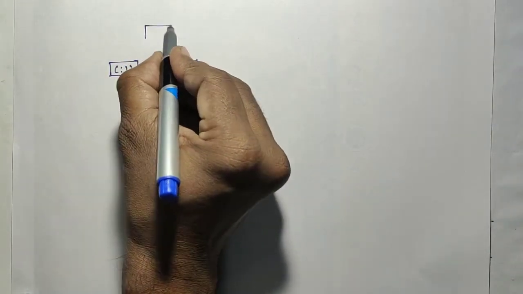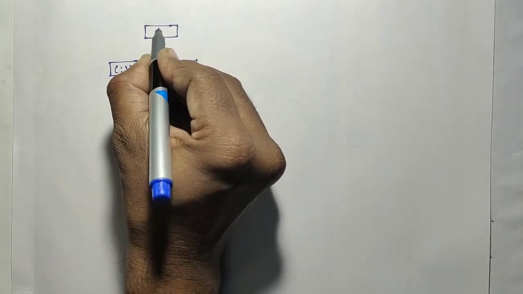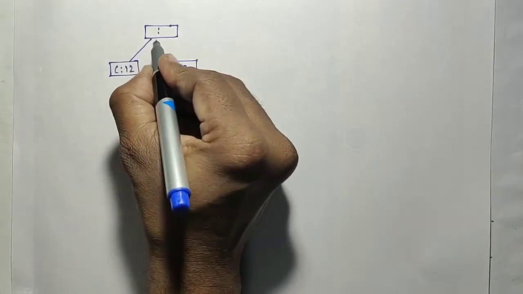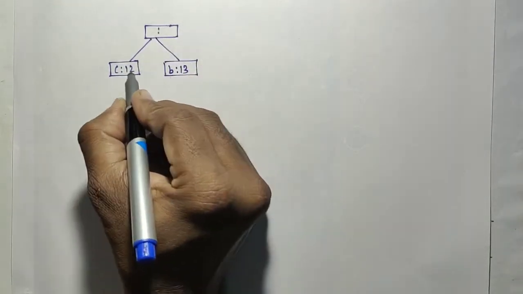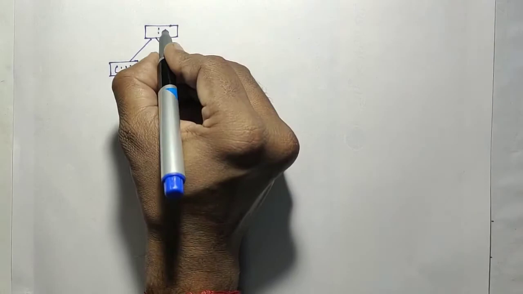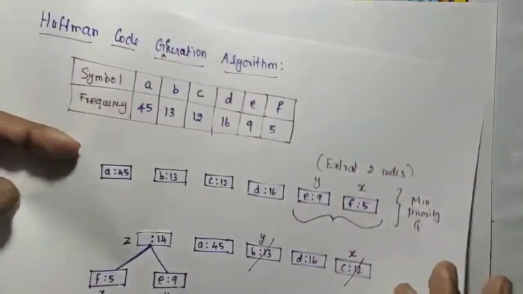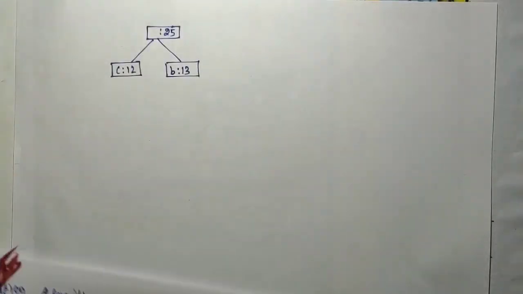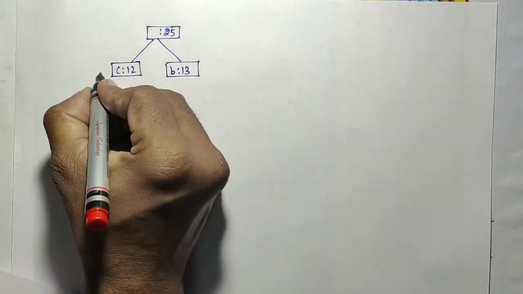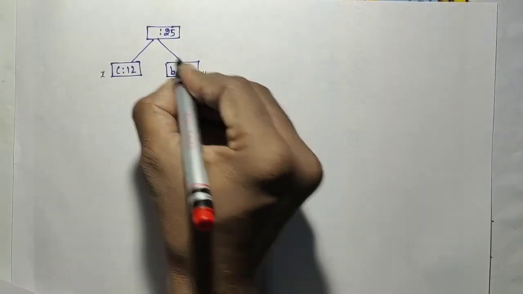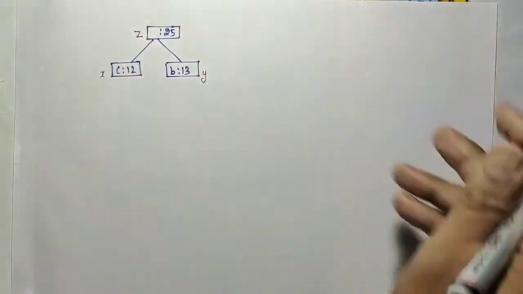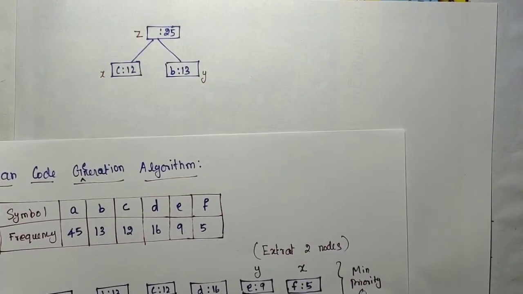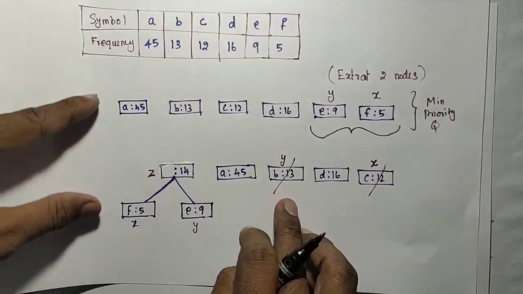And the new node's frequency will be the sum of that frequency 12 and 13, that is 25. So the new node frequency will be 25. This X is added here, Y is added here, and this is Z. And Z will be inserted back into the Q.